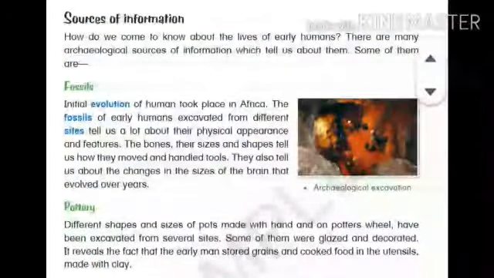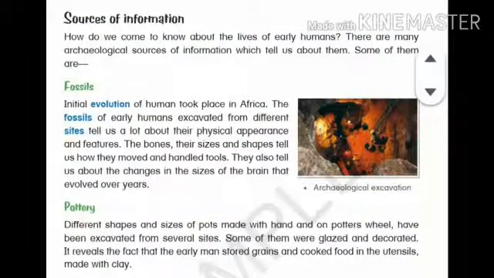Next, how do we get the information about how man discovered fire, how the invention of the wheel took place, how agriculture took place? We come to know this information through sources of information. The archaeologists find many sources of information. The first of them is fossils. Now, what are fossils? Dead remains of animals or plants left and embedded in the rock are known as fossils.